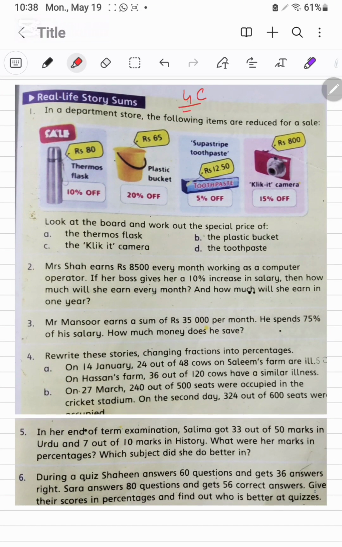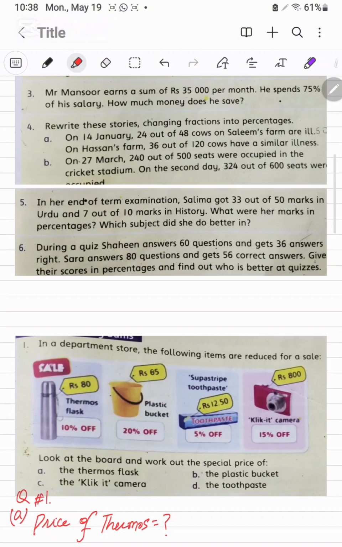Exercise 4C. It's real story sums. These are the word problems. It's question number 1 that we are going to solve. In our department store, the following items are reduced for sale. These are the thermos, plastic bucket, toothpaste, and last one is the camera. We will check out their price after discount.